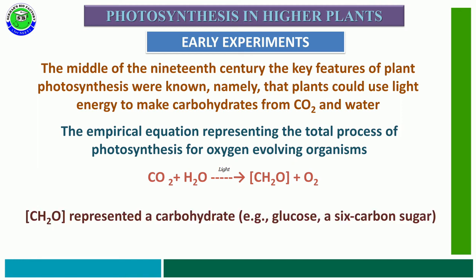Here CH2O represents carbohydrates, and depending upon the number of carbons we can call it glucose or another carbohydrate, but glucose consists of 6 carbons and is a 6-carbon sugar.